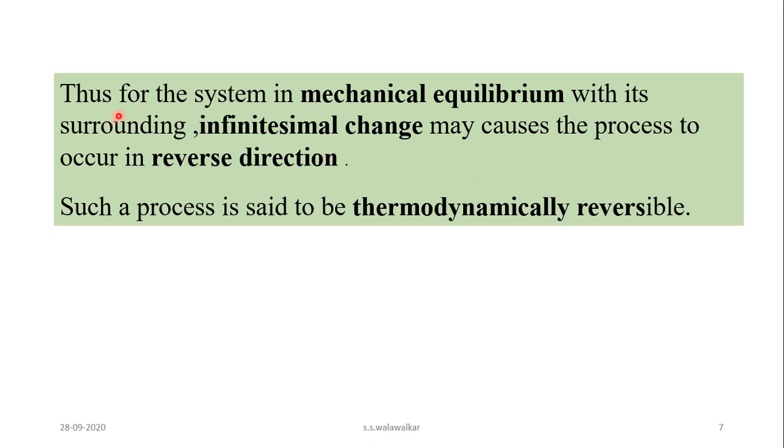So for the system in mechanical equilibrium with its surrounding, an infinitesimal change, that is a very small change, may cause the process to occur in a reverse direction, and that is called a reversible process, or a thermodynamically reversible process.